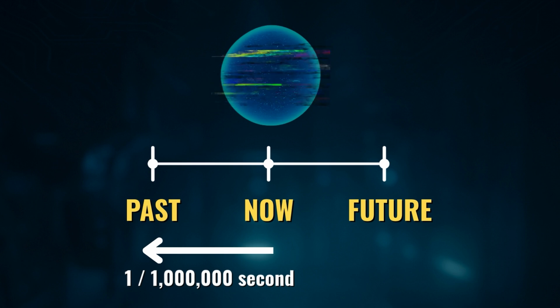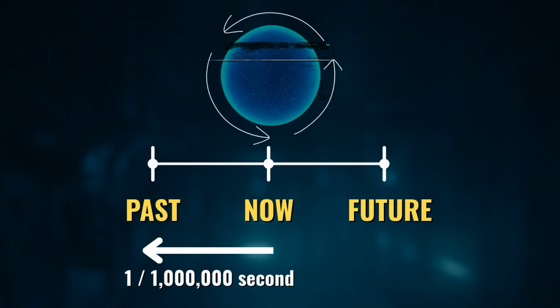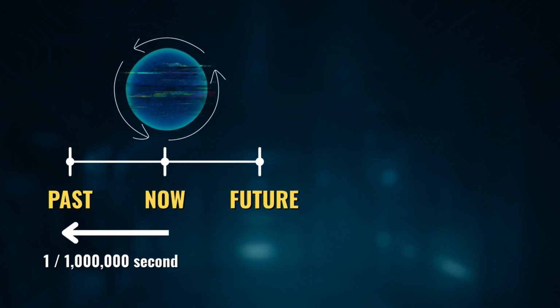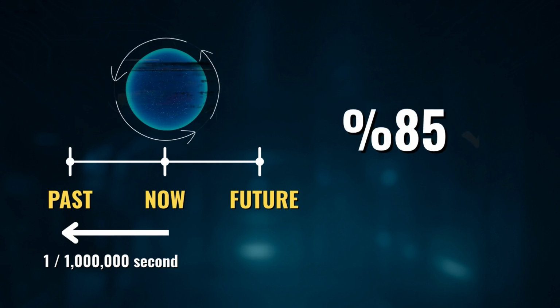In the experiment, a deliberate error was introduced into the quantum system. Then, by reversing time, they tried to restore the system to its previous state, and this was successful with 85% accuracy.